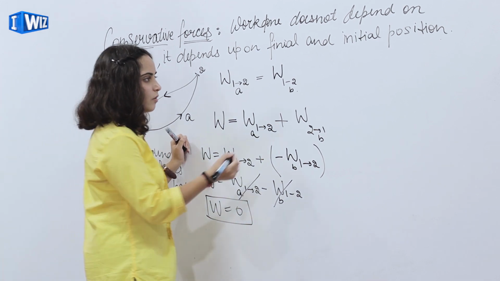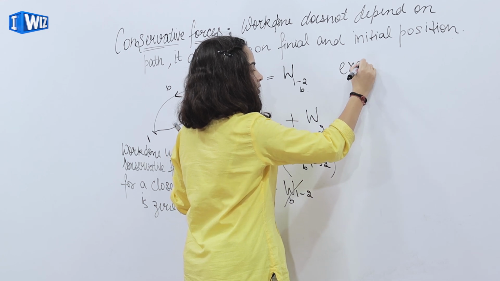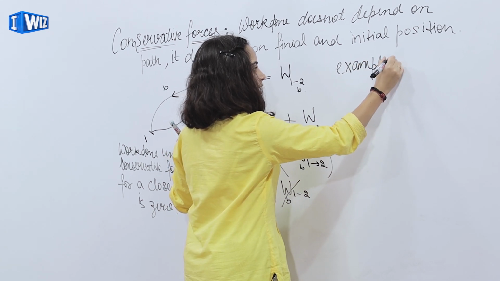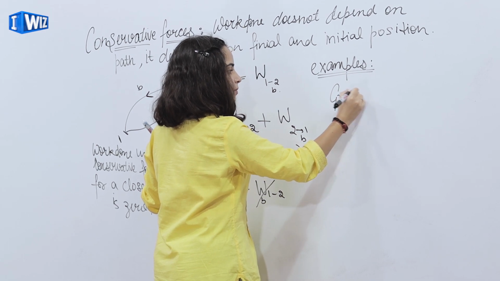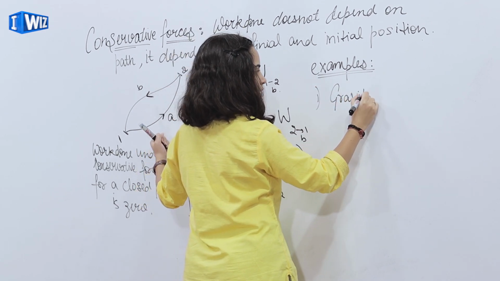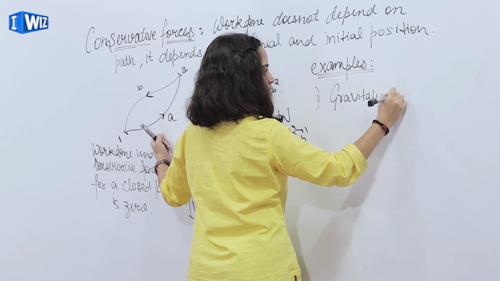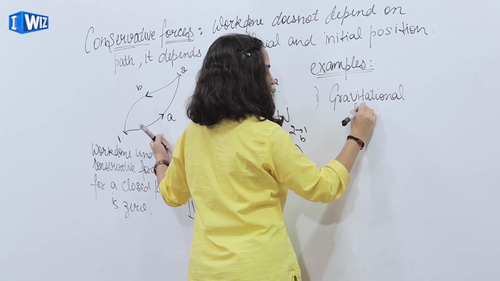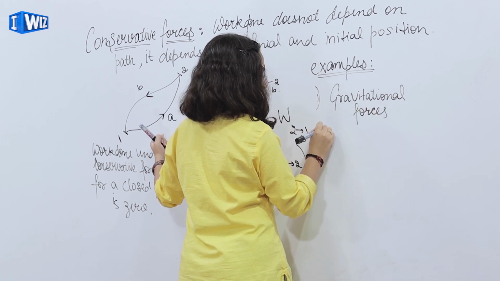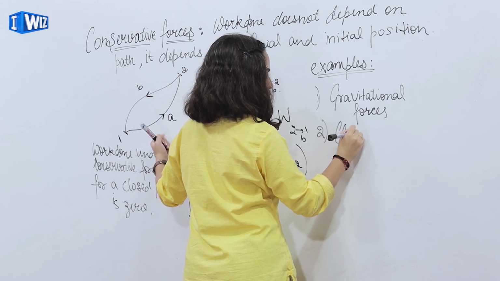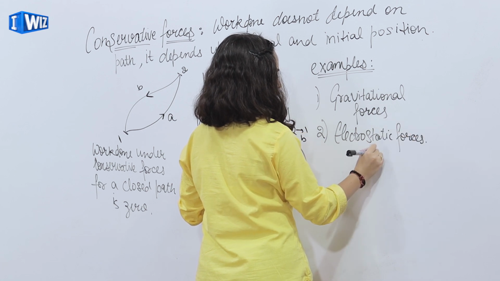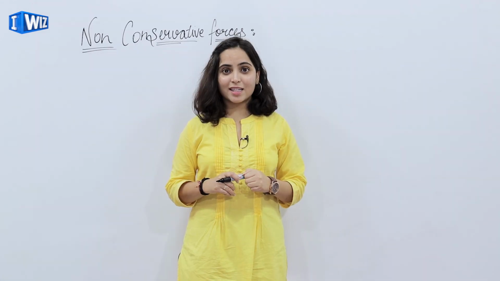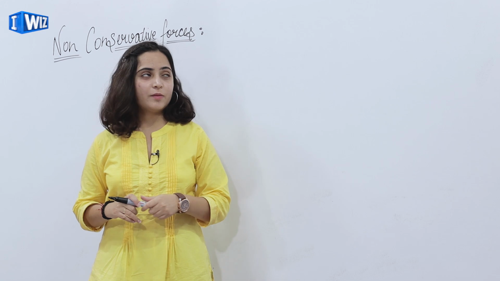Let's see examples of conservative forces. Examples: gravitational force, electrostatic forces, etc.